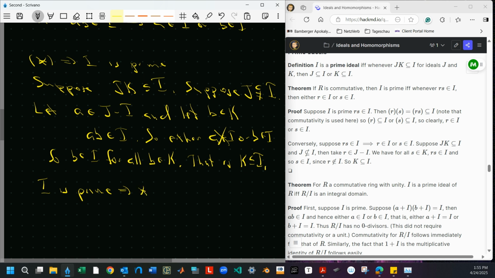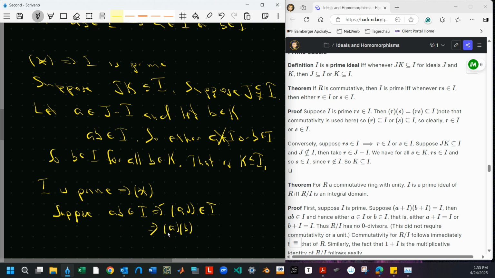I is prime implies star. I think this is even easier because, suppose AB is an element of I. But then this is like what I had above.